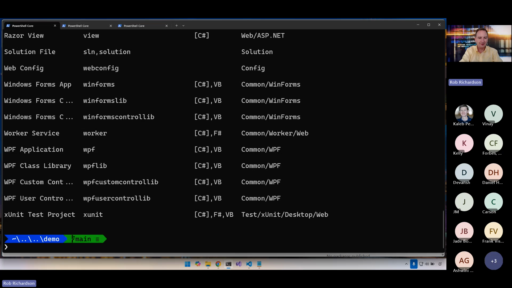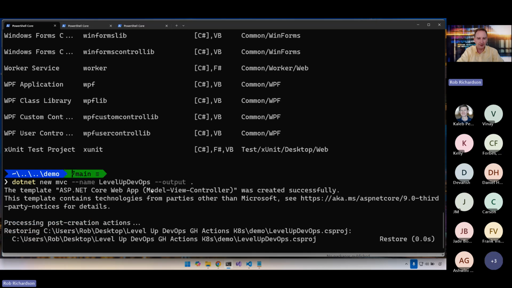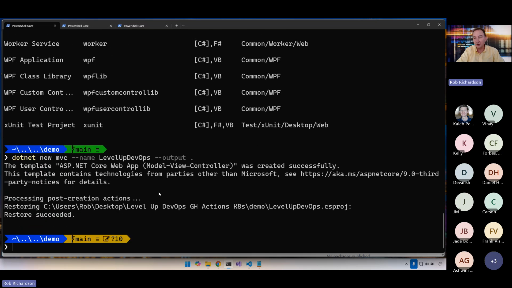That's quite a lot. Let's say dotnet new. We'll build an MVC site. I'm going to give it some optional parameters, the name and the output. Now, both of these are optional. If I didn't specify a name, it would use my folder name. So in this case, demo. If I didn't give it an output, it would make a new folder inside of it. So it'd make a demo folder inside my demo folder and put the demo project inside there. And I really wanted to call it Level Up DevOps in the current folder, so I passed these two parameters.